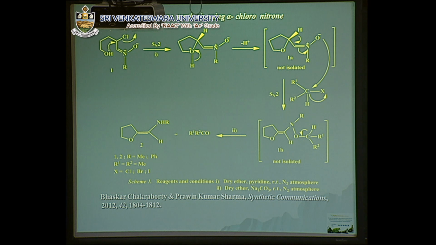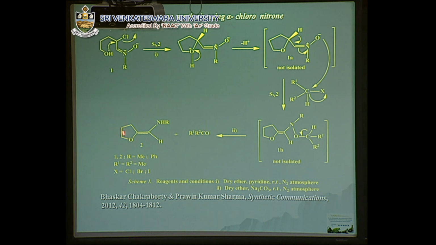Now the most important phase of our work. Here, using alpha chloronitrone undergoing an SN2 reaction, we have shown that nitrones can be used as a very important precursor, reacting with alkyl halides for the synthesis of various kinds of ketones, and in the next slide I will show you the preparation of aldehydes. Our motto was to prepare aldehydes and ketones in this fashion.